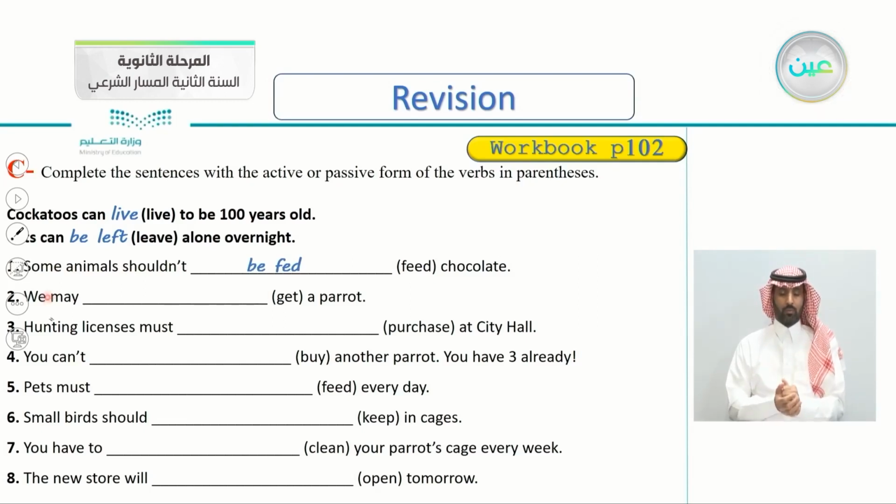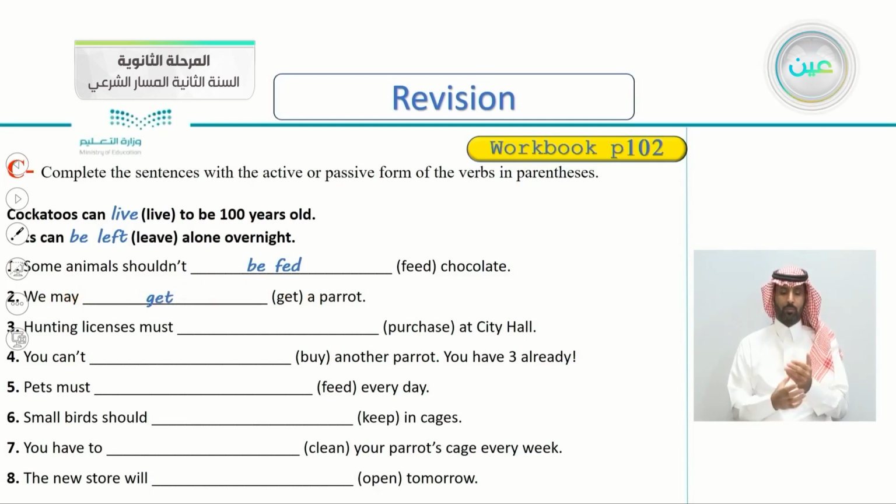Very good. Number two, we may get a parrot. Is it active or passive here? Yes, very good. It's active because we here is the subject. We may get a parrot.